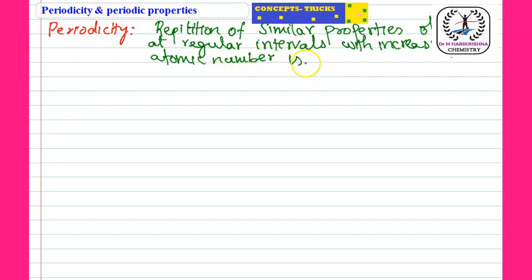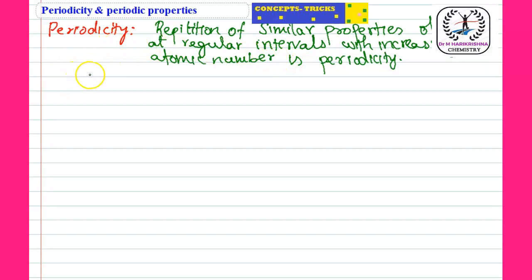Actually, with increasing atomic number, element properties will be repeated. So the repetition of properties at regular intervals is known as periodicity.